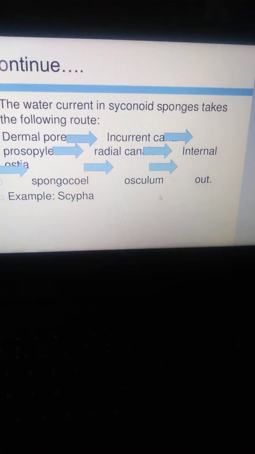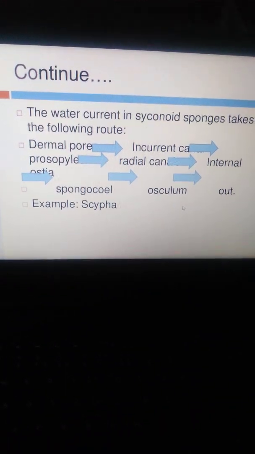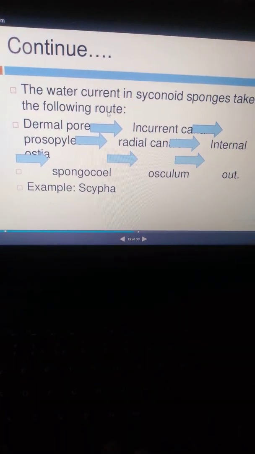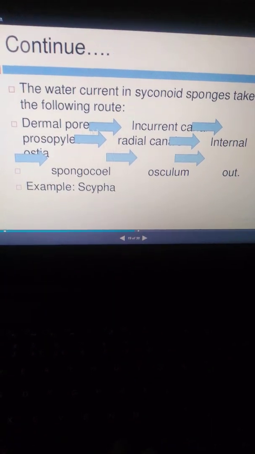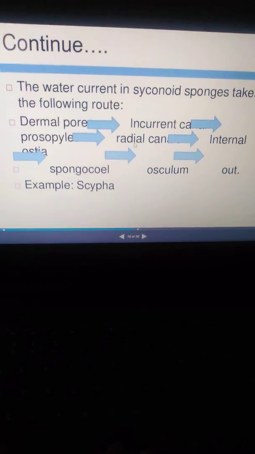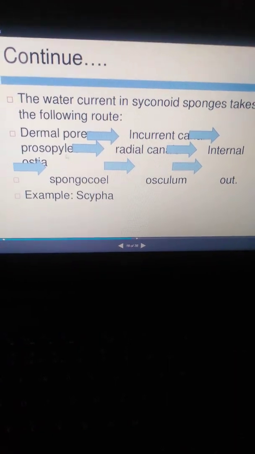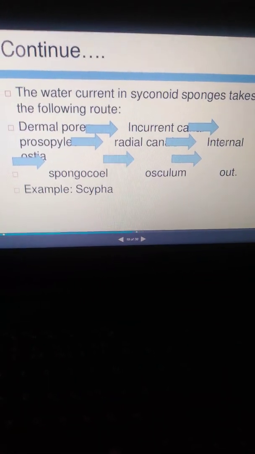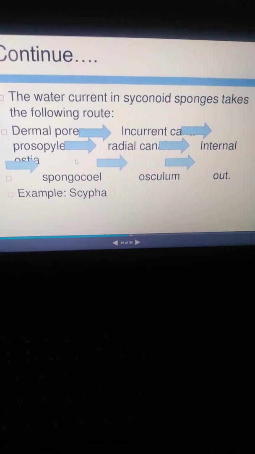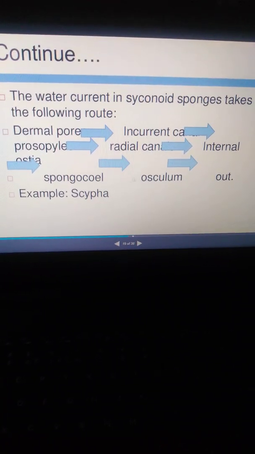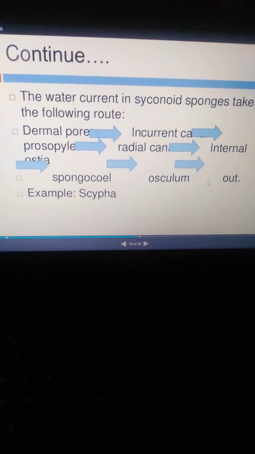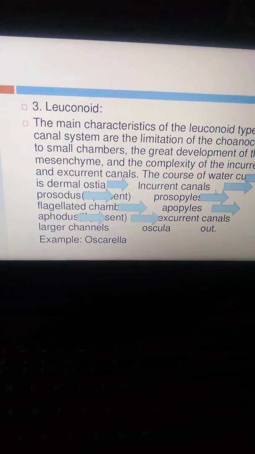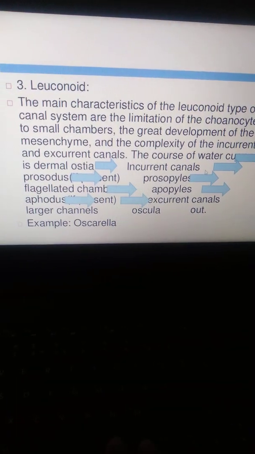What is the water current in syconoid sponges? Taking and flowing very clearly, the route is this: the dermal ostia, and the second one is the incurrent canal and the prosopyles. The prosopyles enter into the radial canal, and the radial canal enters the internal canal. The internal canal opens into the ostia, and the ostia open to the spongocoel, and the spongocoel opens into the osculum to the outside. And this is Scypha.